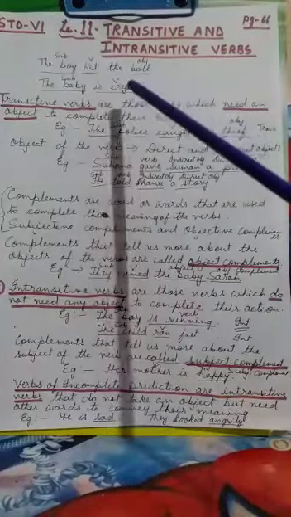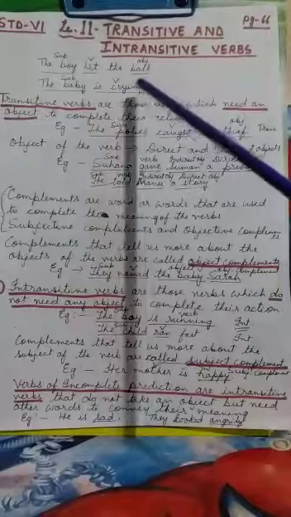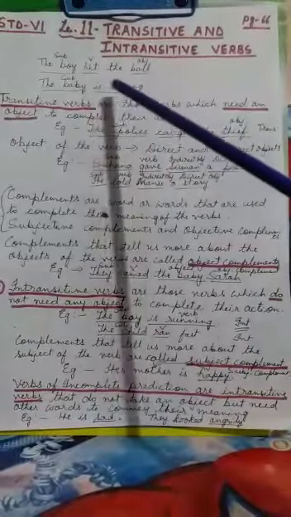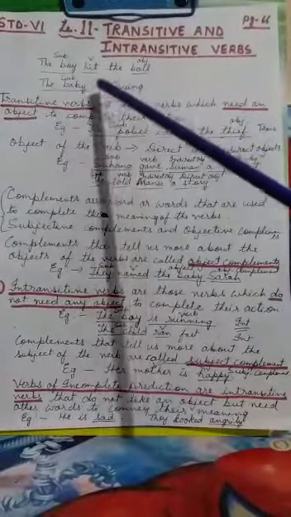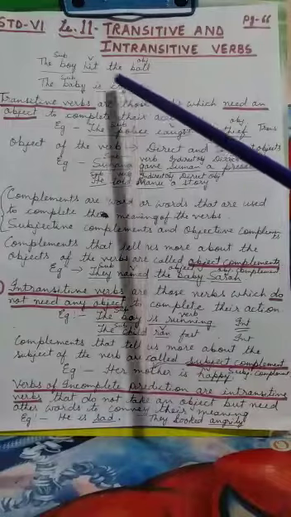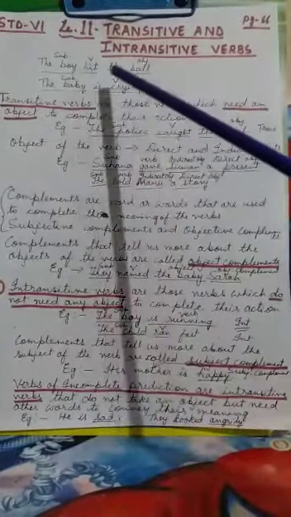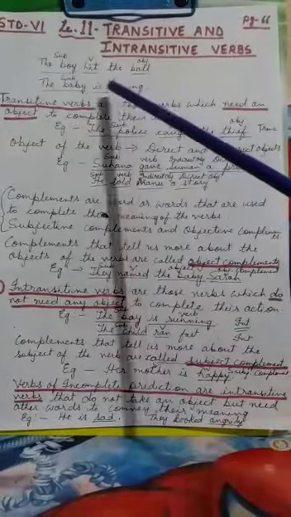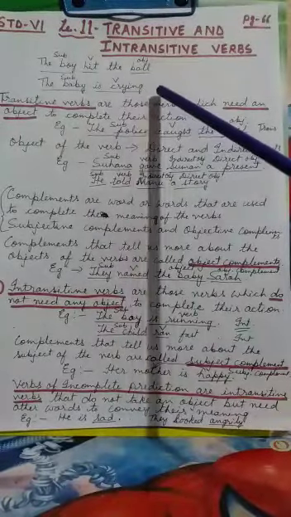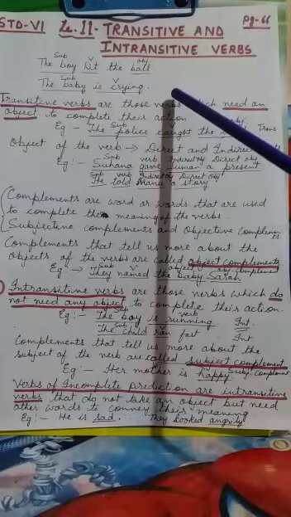But it's not that in all sentences we have an object. Like in this sentence, the baby is crying. Here we don't have an object. The baby is crying. Is crying is the verb. Here the sentence is complete without the object.